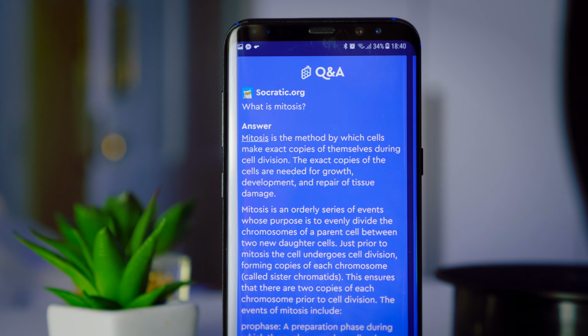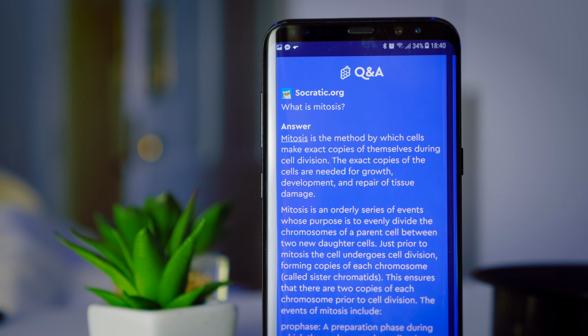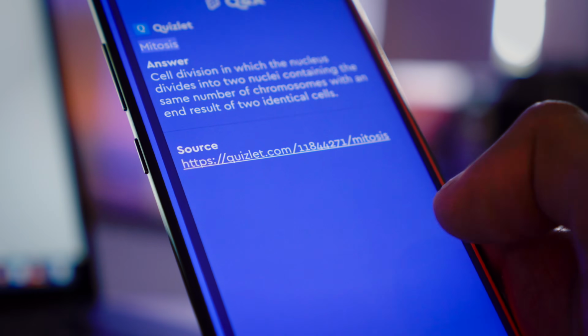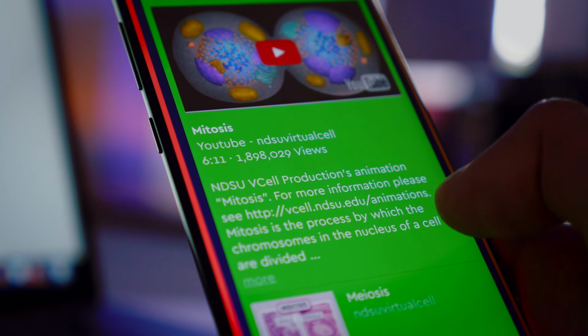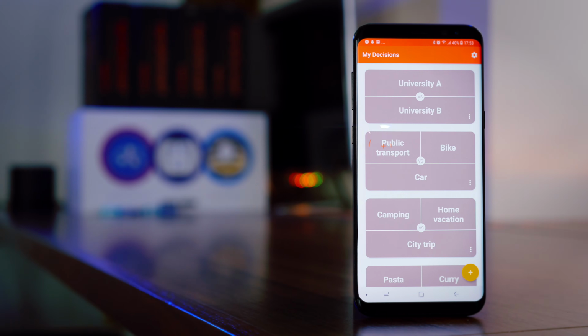You simply take a photo of the word and it can give you a detailed answer, it can give you a Q&A, it can give you a video answer, or it can even give you diagrammatic representations. It's genuinely incredible. So I'd say the next app is innovation at its finest.